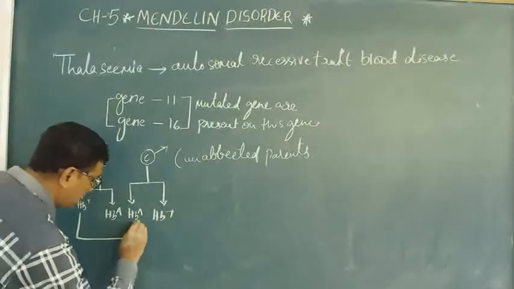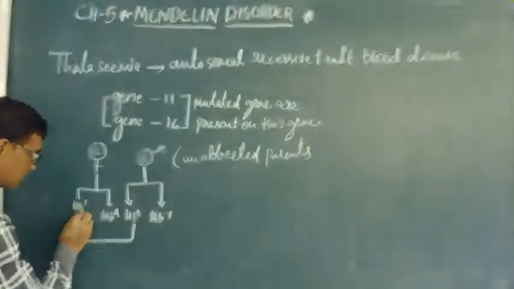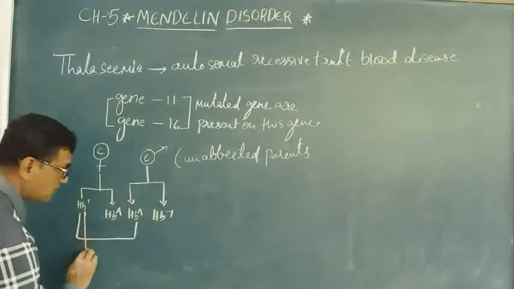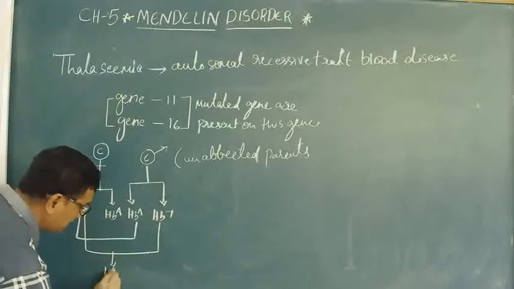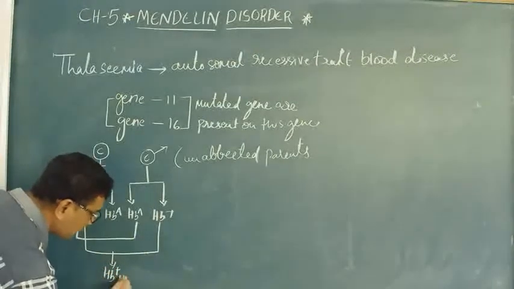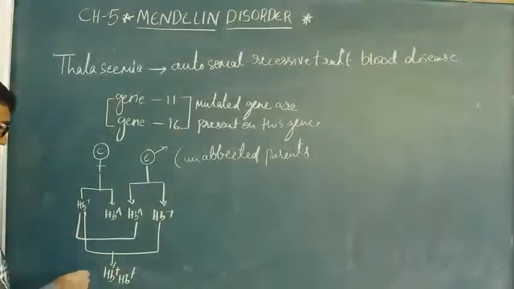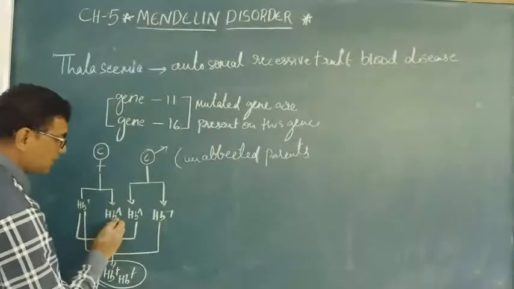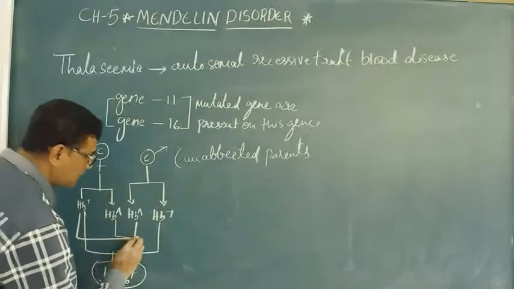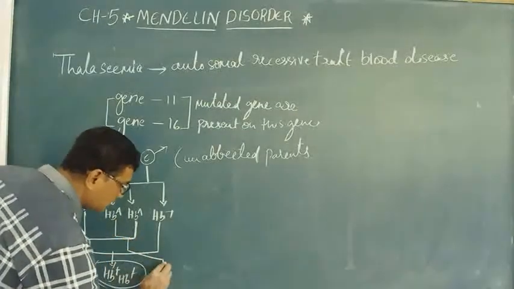In this case, no disease. In this case, they can be thalassemic.